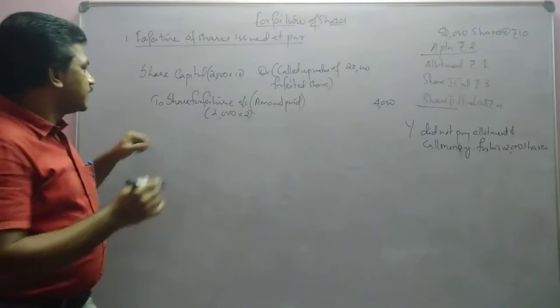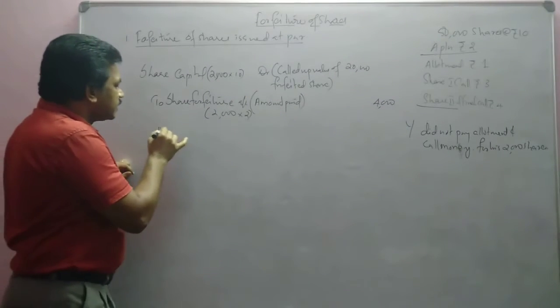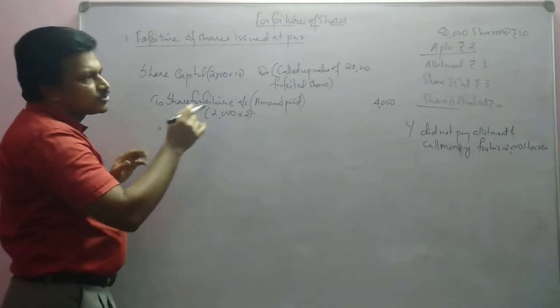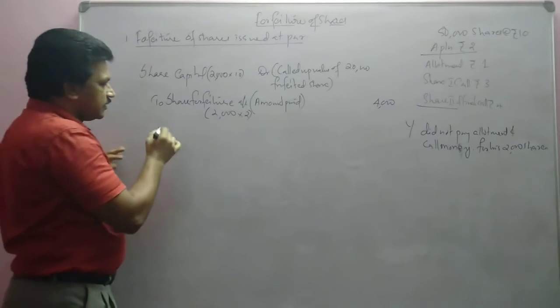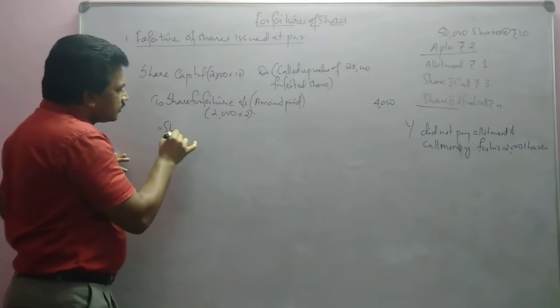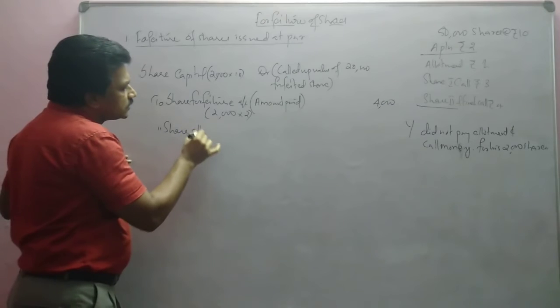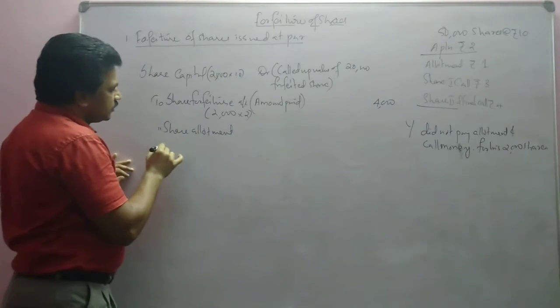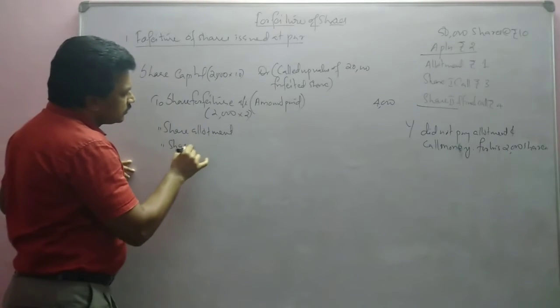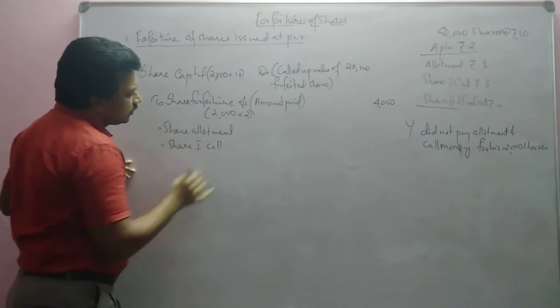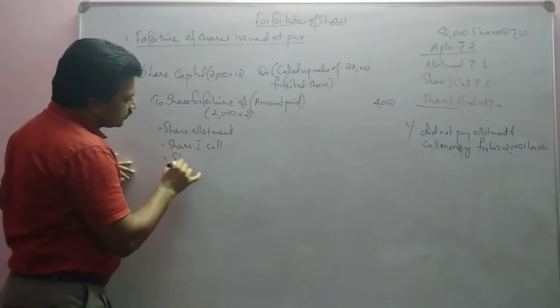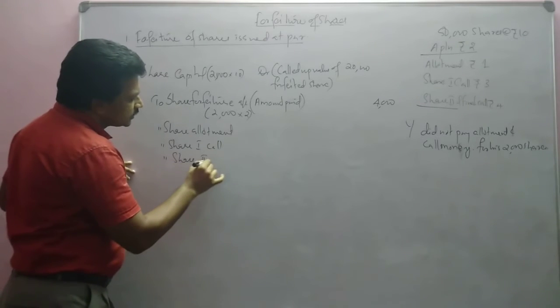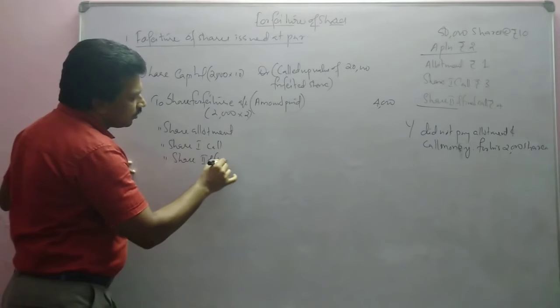Then the amounts not paid should be written here: to share allotment, then to share first call, then to share second and final call.